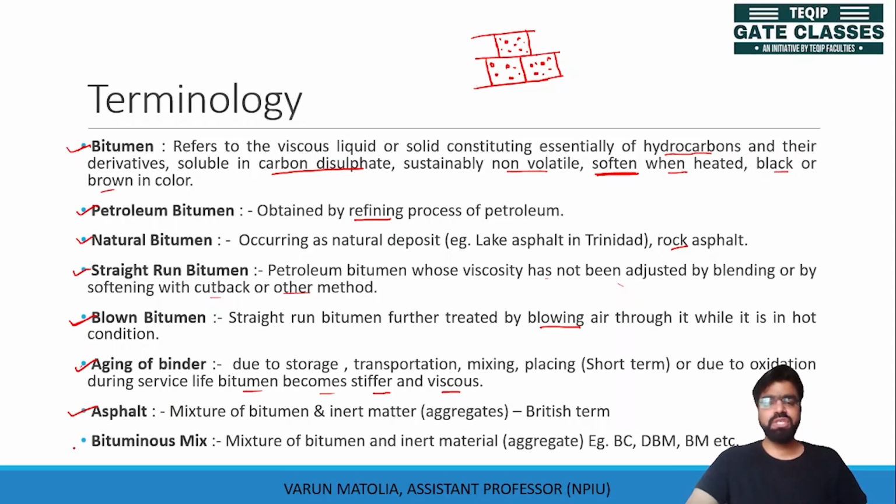What is a bituminous mixture? A bituminous mixture is nothing but a mixture of bitumen, the binder, with the aggregate. This mix can be bituminous spores, can be a dense bituminous macadam, can be a bituminous macadam. We will later on talk about what is bituminous spores, what is DBM, what is BM.